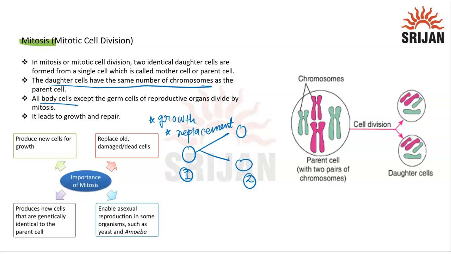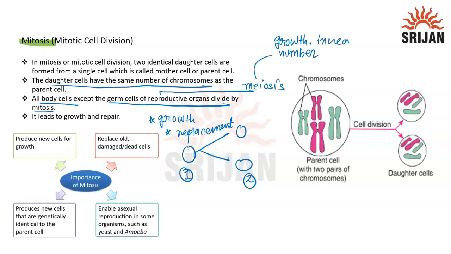All the body cells divide by mitosis. The germ cells of the reproductive organs divide by meiosis. Mitosis we cannot see directly, but we can see it when there are changes of number, or it helps in the growth and increase of number. For that case, it helps in growth and repair.